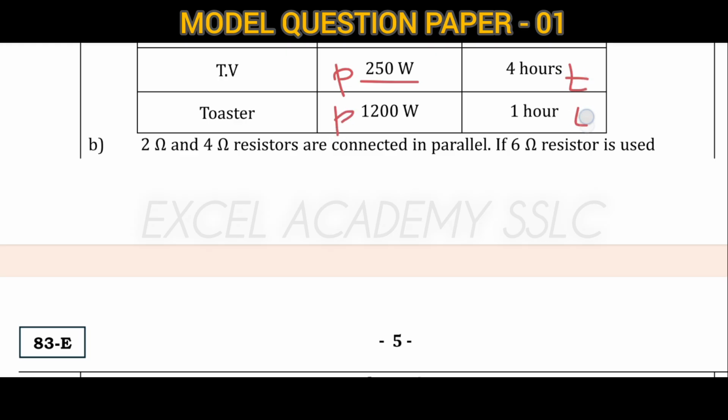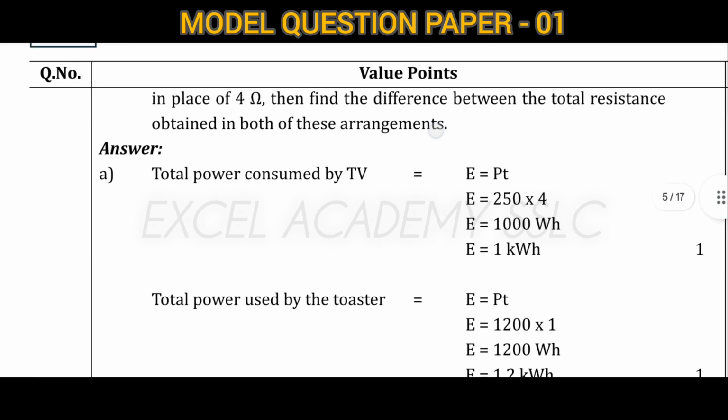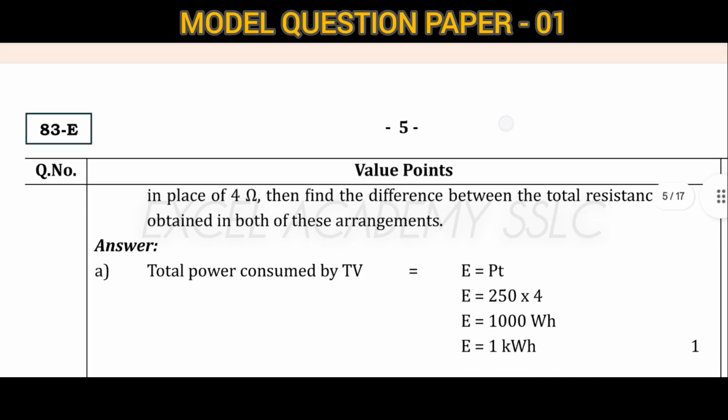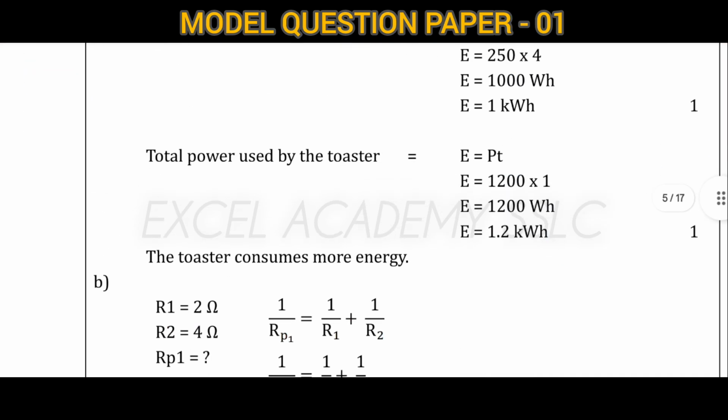This is P and this is T. Multiply this and you will get the answer, 1000. Next is 1200. Because it is only 1 hour, we will get 1200. Then if we convert this into kilowatt hour, we will get 1.2 kilowatt hour.